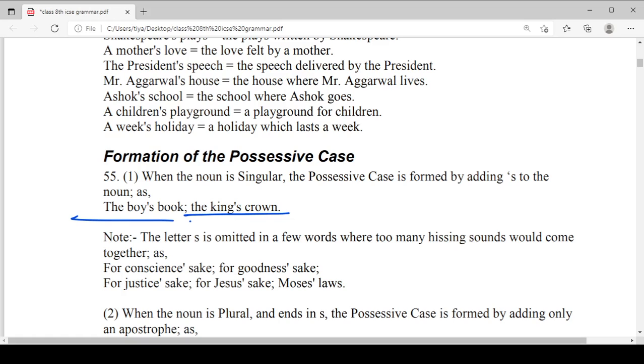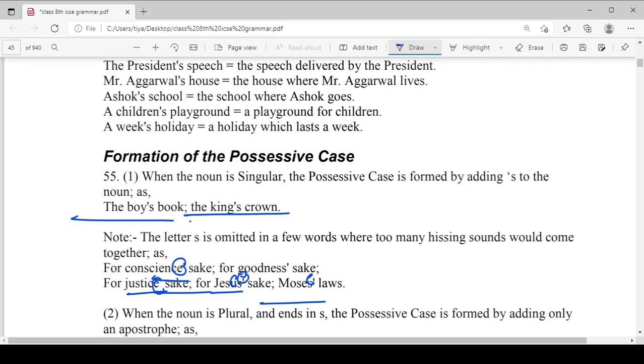The letter s is omitted in a few words, like words ending with an s or c sound, like conscience: for goodness' sake, for conscience' sake, justice, Jesus, Moses. In these words we don't need to add another s because they already have s. So just add that apostrophe sign, and it will be done.